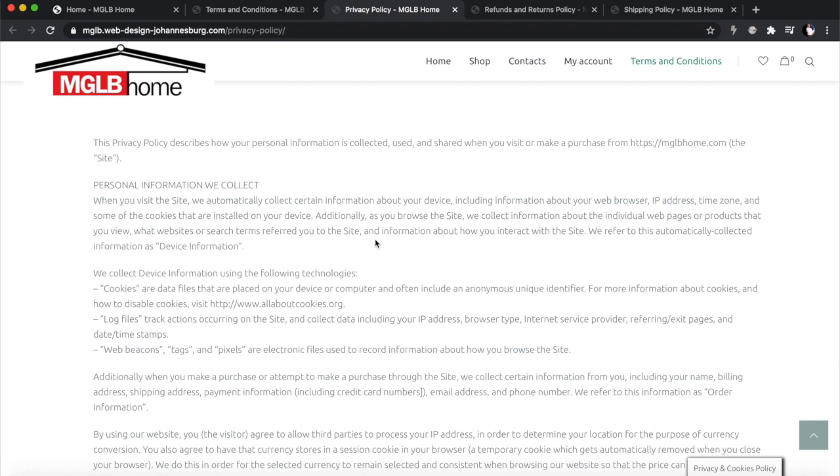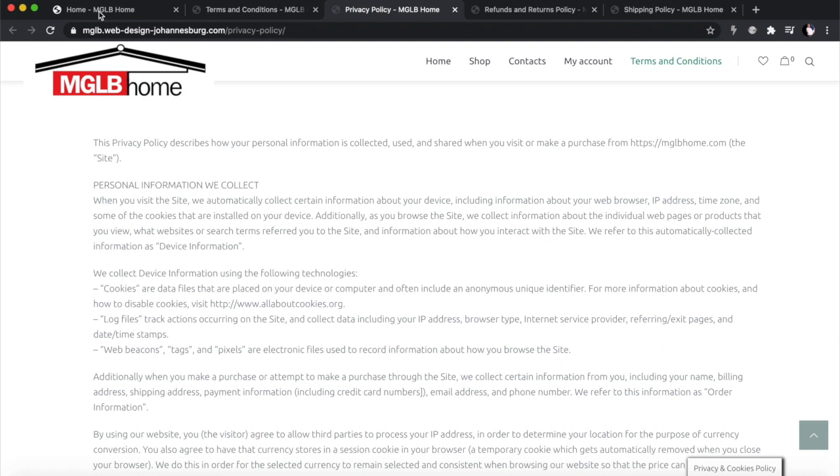Nowadays, if you want to use that email address to send clients future information, you've got to have that opt-in box that they can click and say, okay, I opt in for marketing emails. And within those marketing emails, you're going to have an option for them to opt out at any time. Okay, this is very important. This is a legal requirement now.